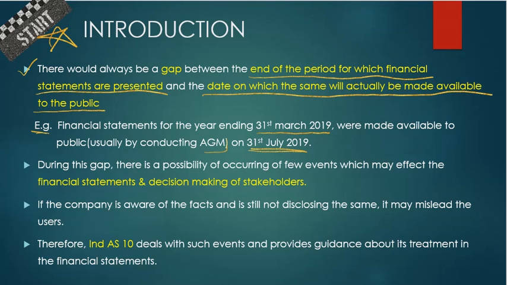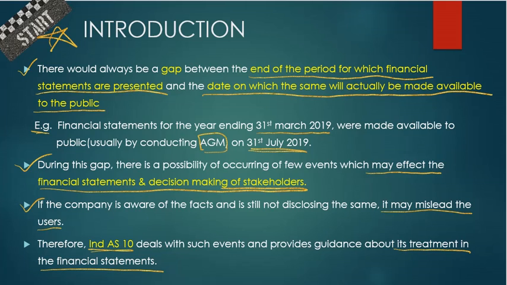by conducting AGM. During this gap, there is a possibility of occurring few events which may affect the financial statements and decision making of the stakeholders. If the company is aware of the facts and is still not disclosing the same, it may mislead the users. Therefore, Ind AS 10 deals with such events and provides guidance about its treatment in the financial statements. That is, whether it is adjusting or non-adjusting event.